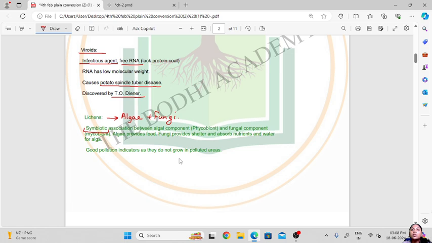They share nutrients and water, and both organisms are benefited. Algae provide the food, and fungi provide shelter and absorb water and nutrients for the alga. So algae will provide food, whereas fungi will provide shelter and absorb nutrients.